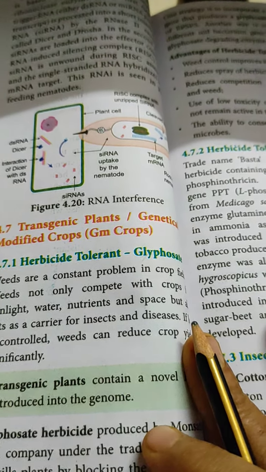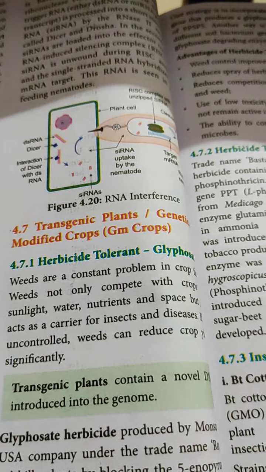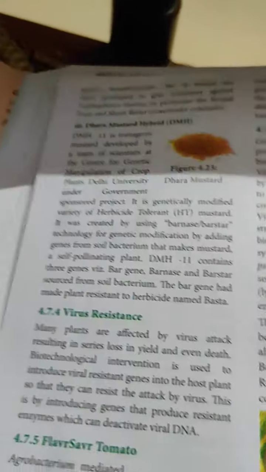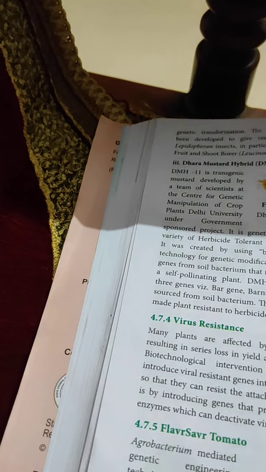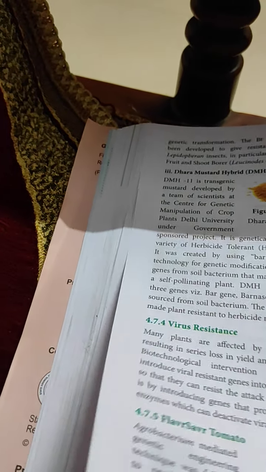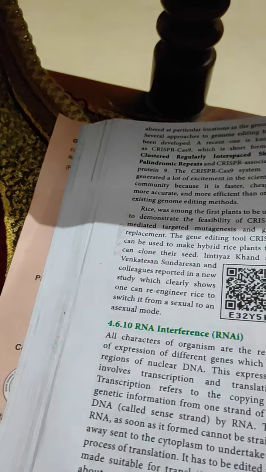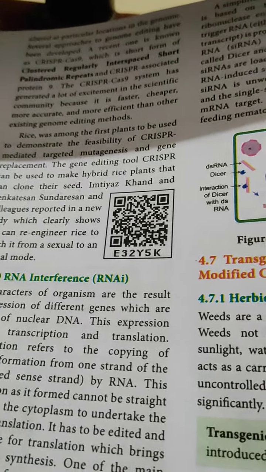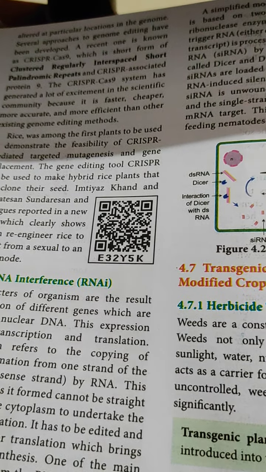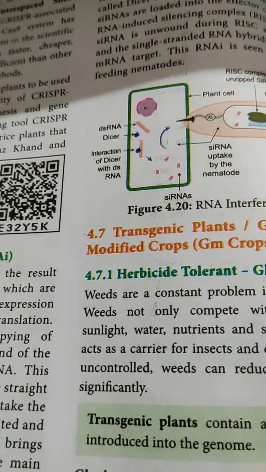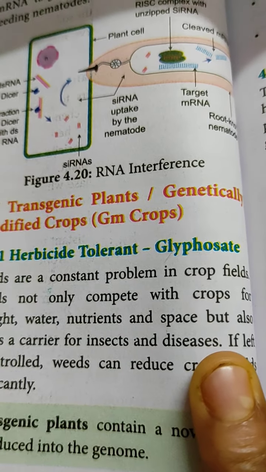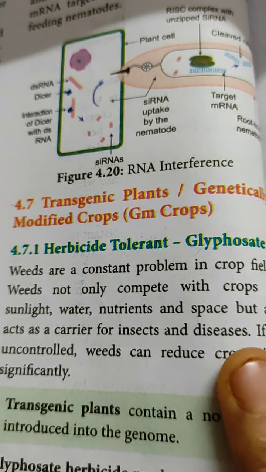Sometimes the herbicide resistant plants also have been produced. Insect resistant plants also have been developed by genetic engineering method. Virus resistant plants have been developed. All these are different examples. Now one by one we will be discussing. First one is the herbicide resistant or herbicide tolerant plants. Tolerant to glyphosate, the name of the chemical herbicide.